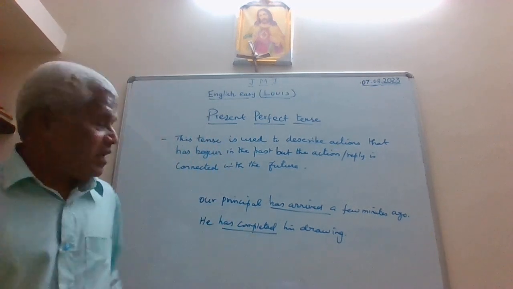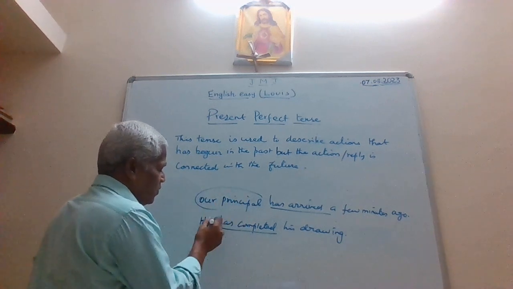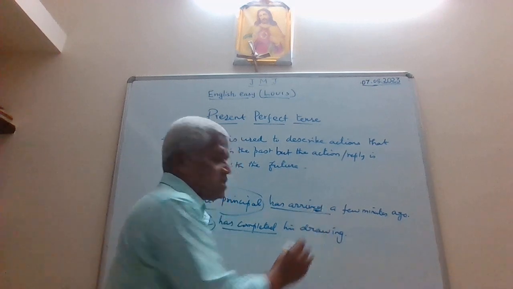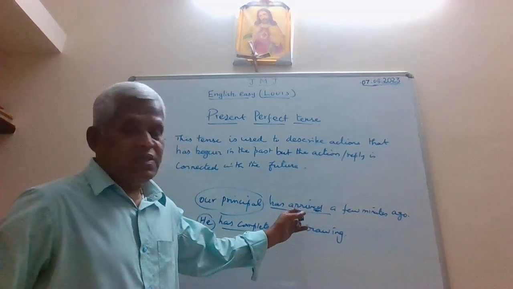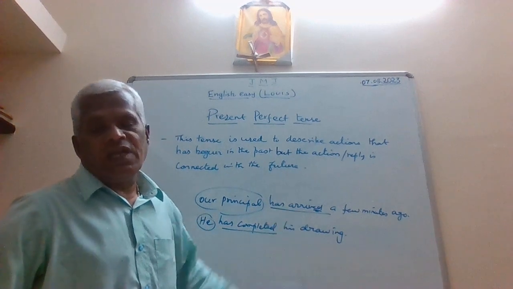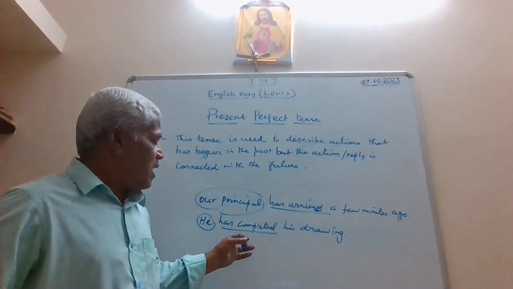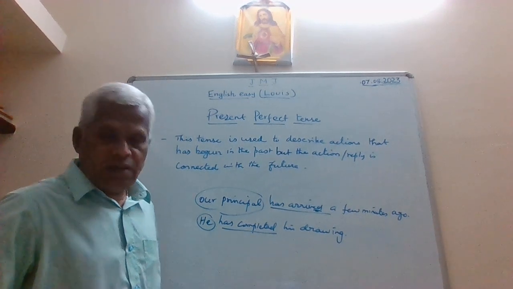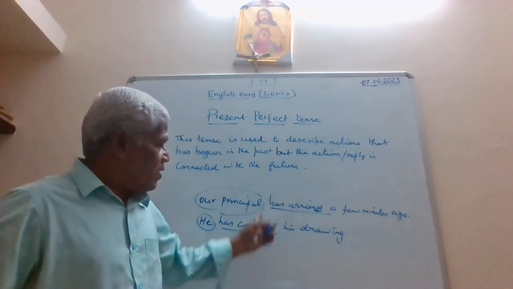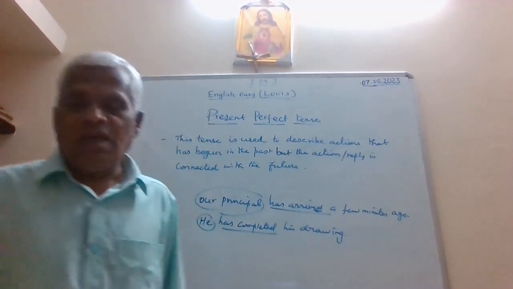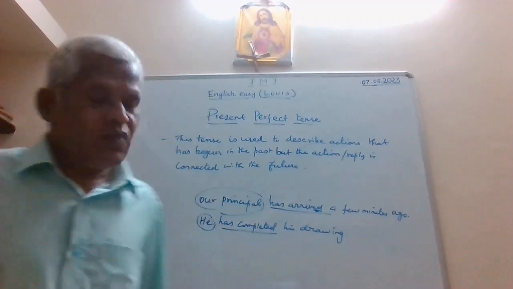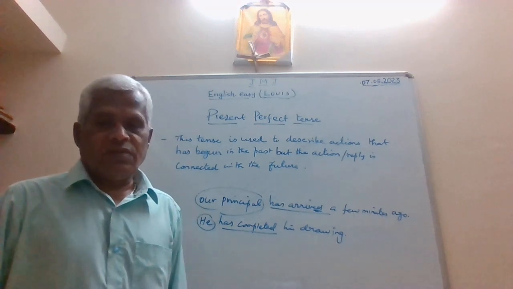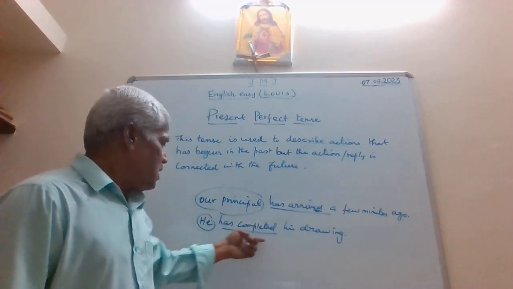So what is the conclusion that we can make? You have the subject here, our principal, and you have the subject here, he. Here, arrived, of course, the past participle, verb 3. The third form of the verb for the present verb arrive. Similarly, you have complete, the present verb, and the third form of the verb complete is completed. Now have a look at these two sentences and what is the conclusion that we can make? Our principal has arrived a few minutes ago. He has completed his drawing.